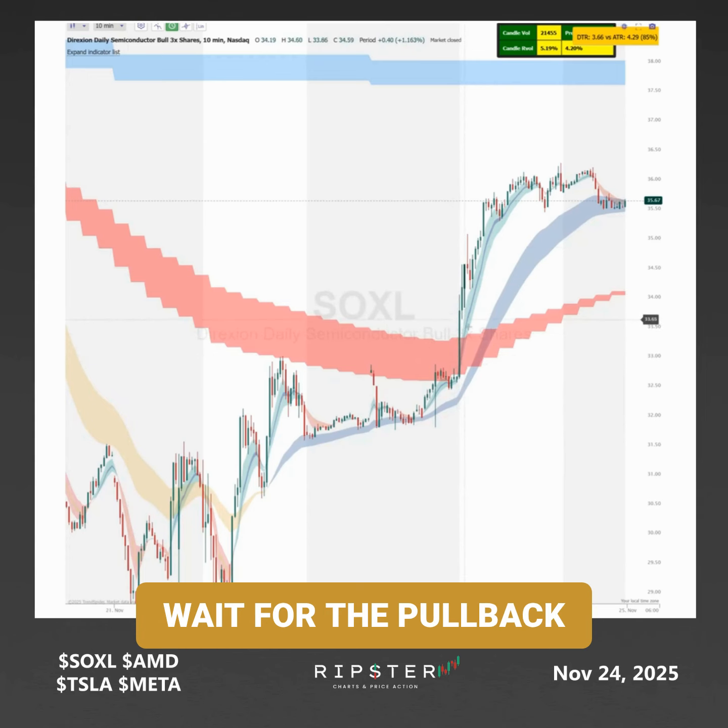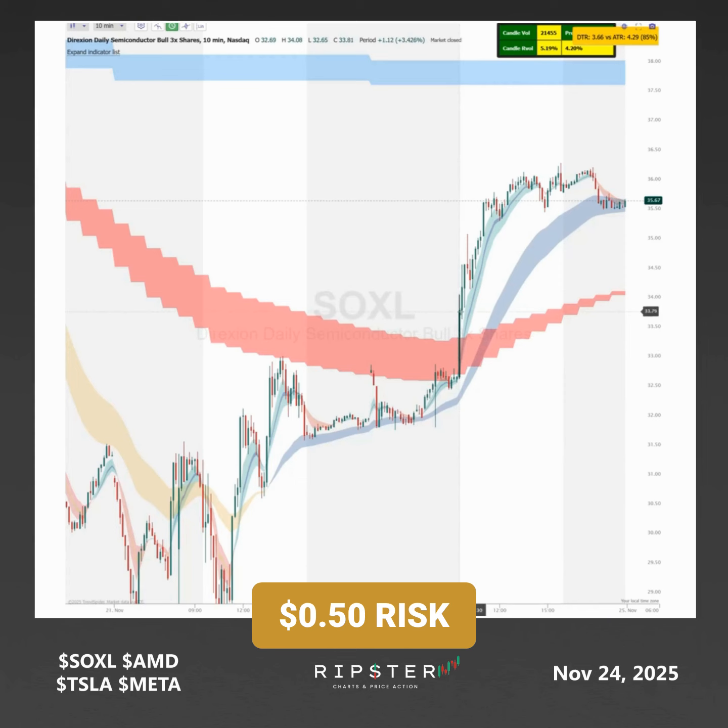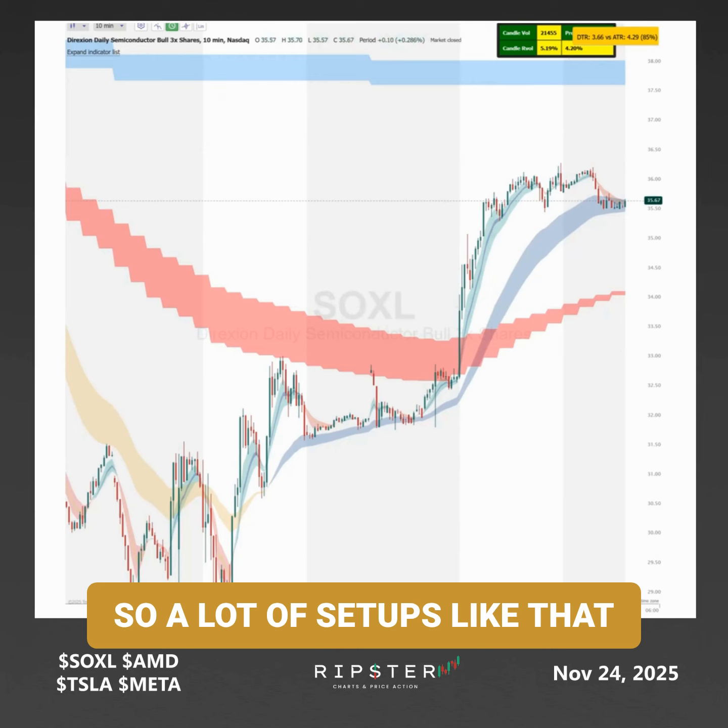Initial move, wait for the pullback. Your stops are still at 33. 50-cent risk. It ran to $36. And with 1,000 shares, you could easily make $2,000 there, and you just risk $500. So a lot of setups like that.